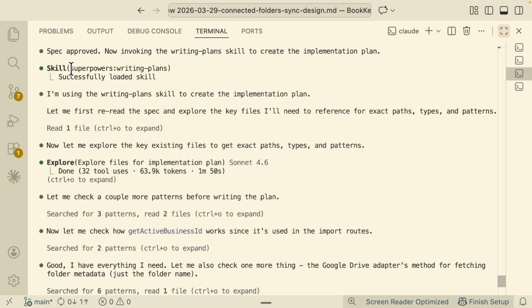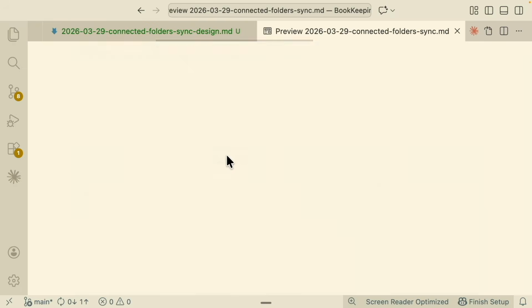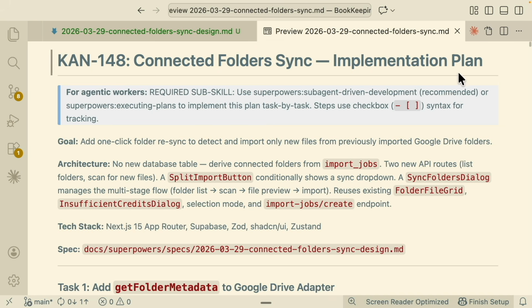And it is doing that by triggering the Superpowers writing plan skill to basically convert the spec into a full implementation plan. And as a result, here you can see after we have the entire implementation plan created, we can find it inside of a docs folder. If I were to open this, this is what the entire implementation plan looks like.